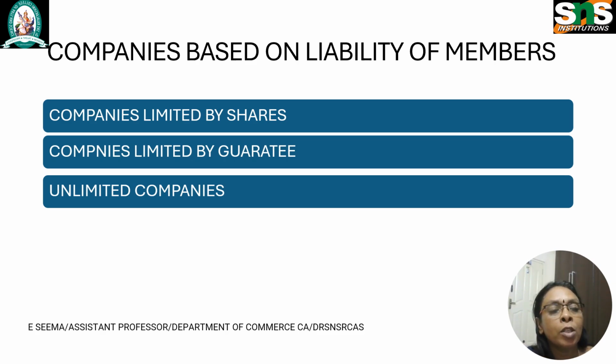Classification of companies on the basis of liability of members. The liability upon the members is also used to classify the companies. It describes the limit to which members will be liable. On the basis of liability of members, companies may be classified into companies limited by shares.